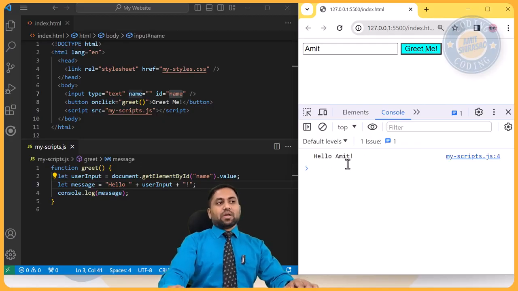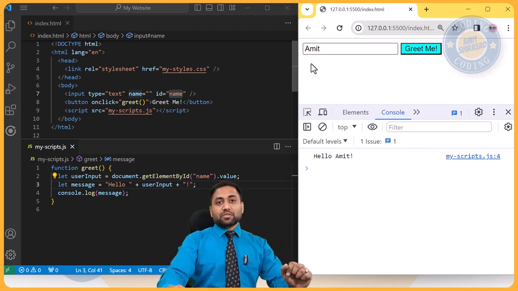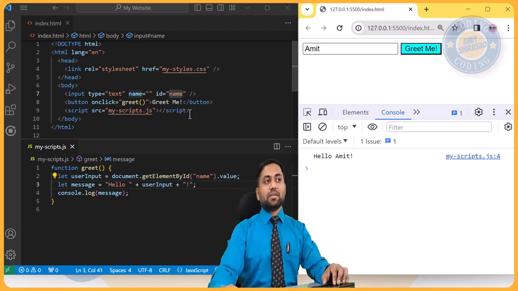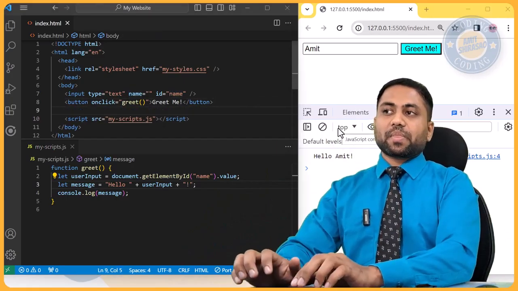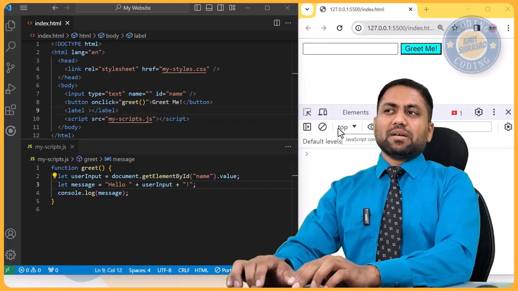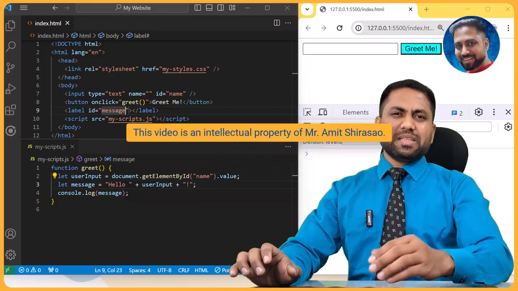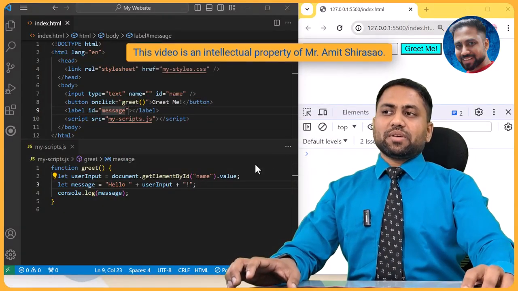Okay, now this functionality is great. But I really want it to appear over here so that the user is able to see it. This is my debugging. I get to know that I can formulate that message very well now, but now I want to display that message over here. So the way to do it is, you just create a label over here. You can remove this for, it's not required. You can just say ID equal to, let's call it message. Any ID, you can give any ID.